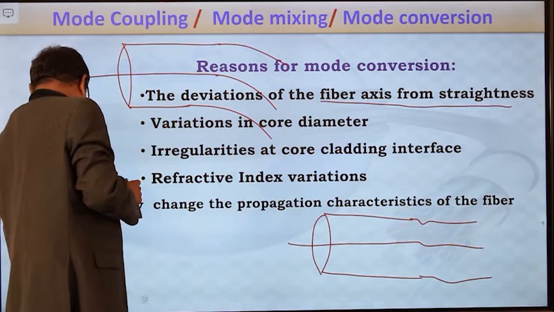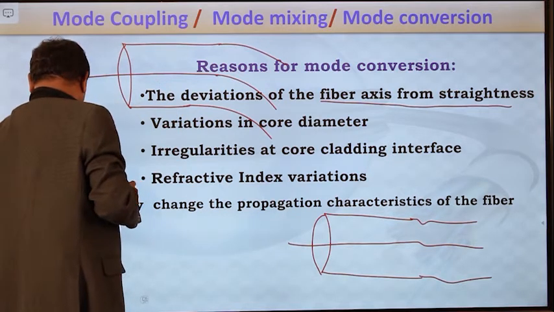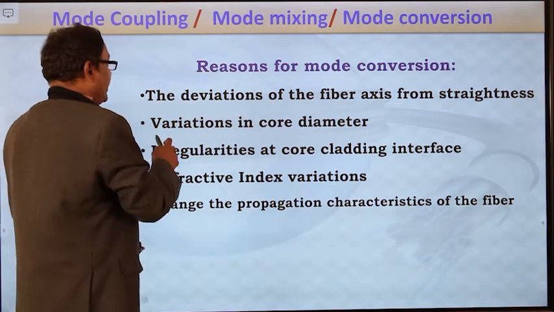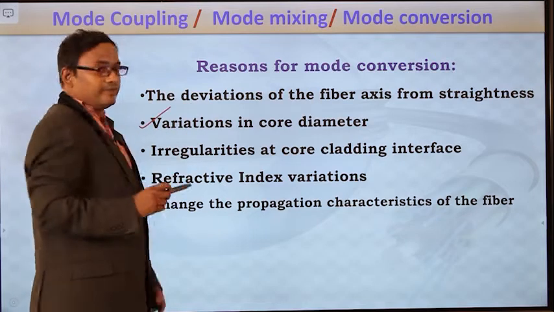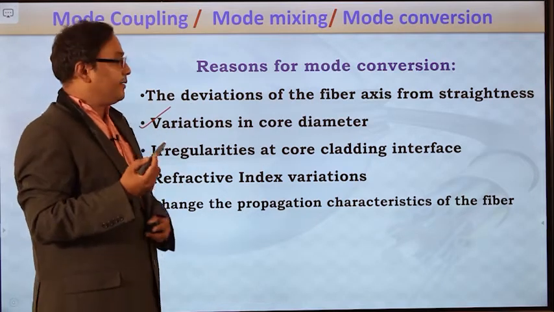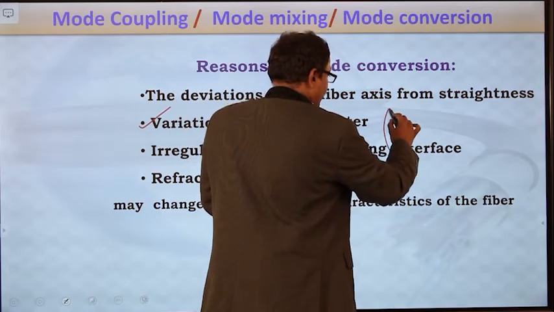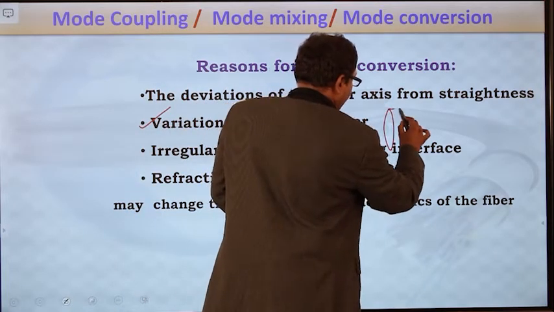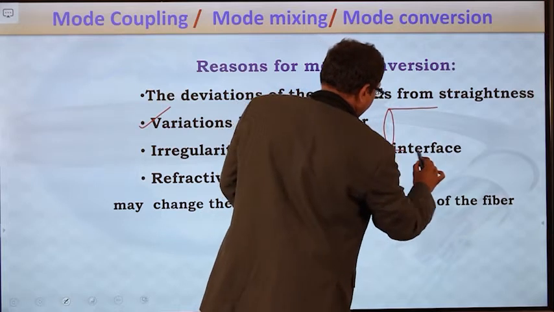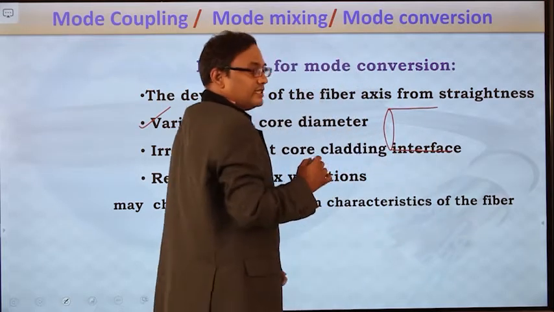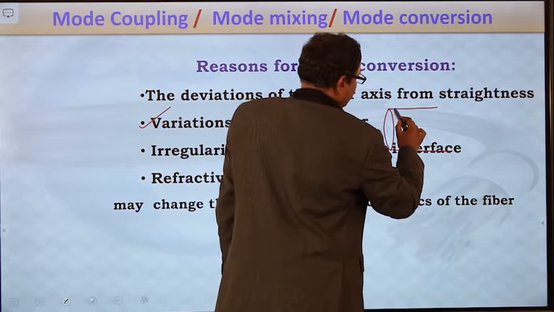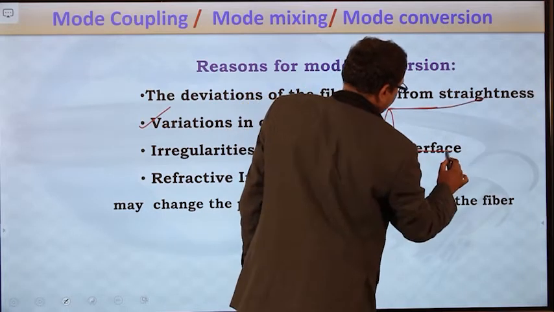The second reason is variations in the core diameter. Let us consider an optical fiber cable whose diameter is uniformly maintained for a certain distance, and after that, assume the diameter is somewhat increased.